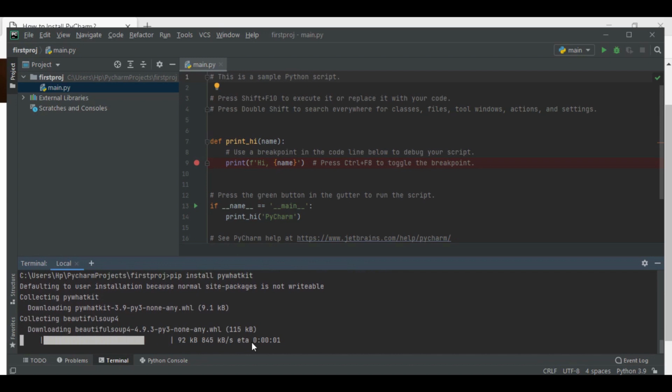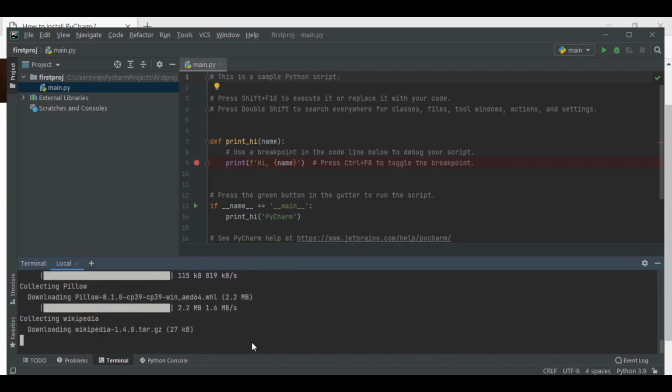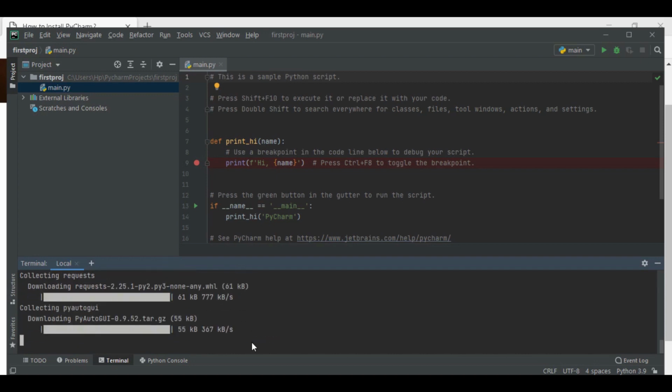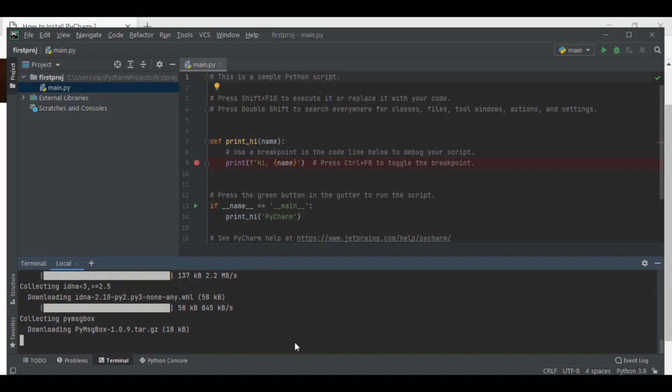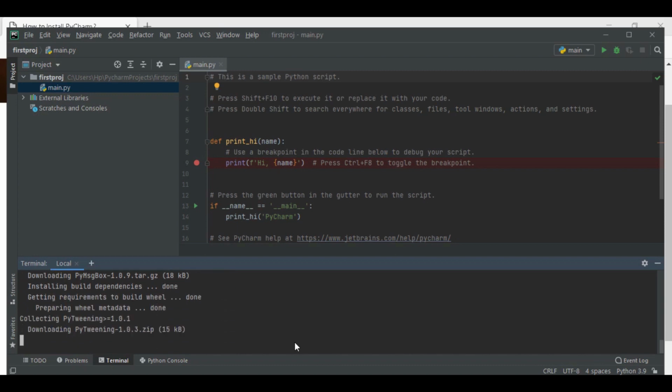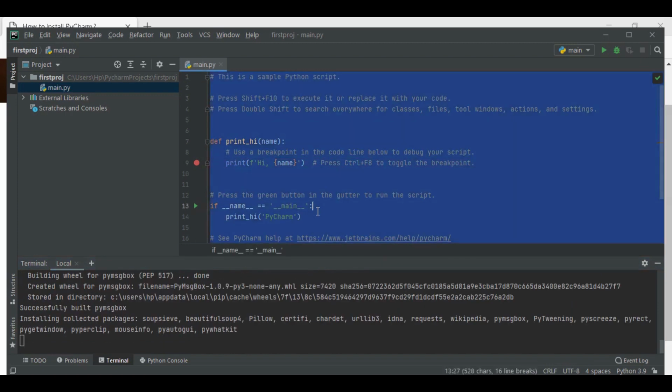This is what we needed to import for building our automation program. Python is a very powerful language. It is also nowadays used in artificial intelligence and machine learning. Actually, it is a base for them. So you should learn Python because it really is the future for programming and coding. It takes 15 to 20 seconds, so let's clear our main.py slate.